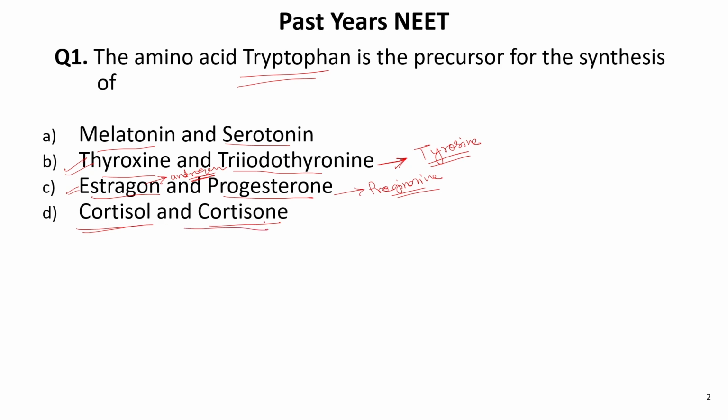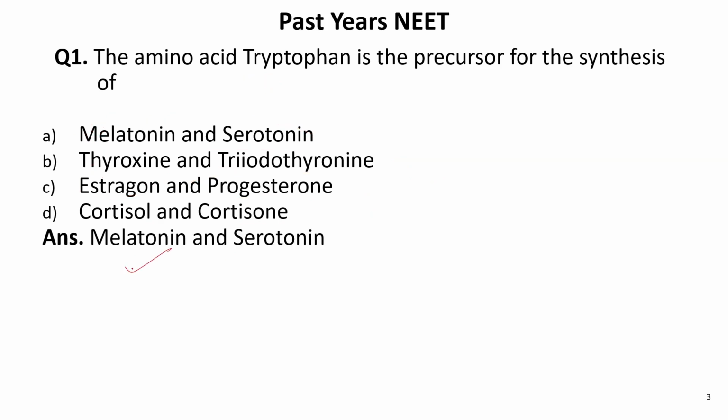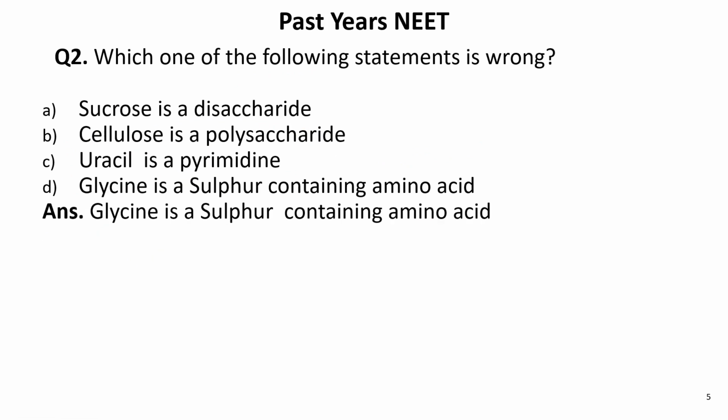Cortisol or cortisone: the precursor is cholesterol. So melatonin and serotonin, these are the two hormones whose precursor is tryptophan.